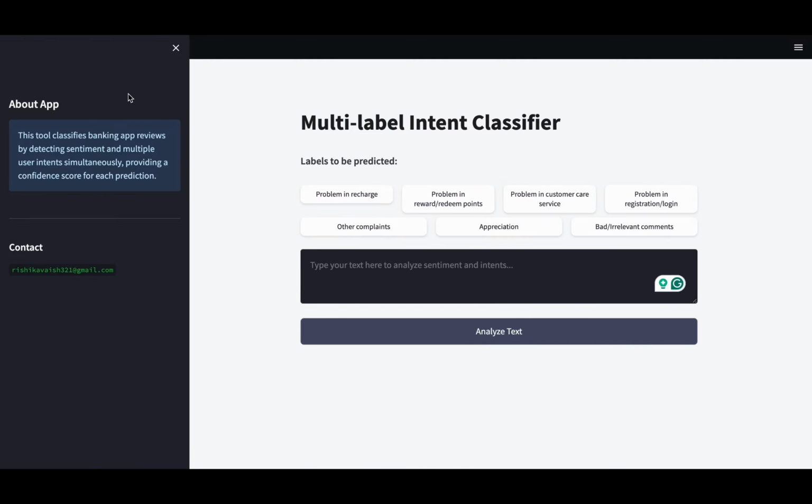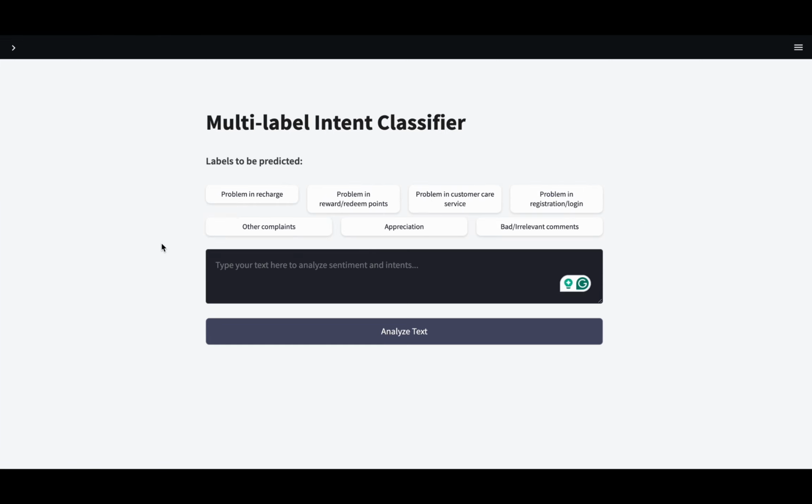This tool classifies banking app reviews by simultaneously detecting the overall sentiment and multiple user intents. For each output, it provides a confidence score to indicate prediction certainty. The model is trained to detect the following 7 intent labels. Let's begin with the first example.